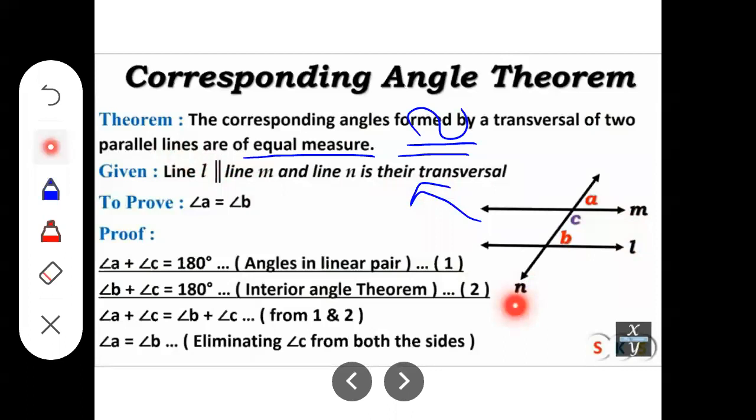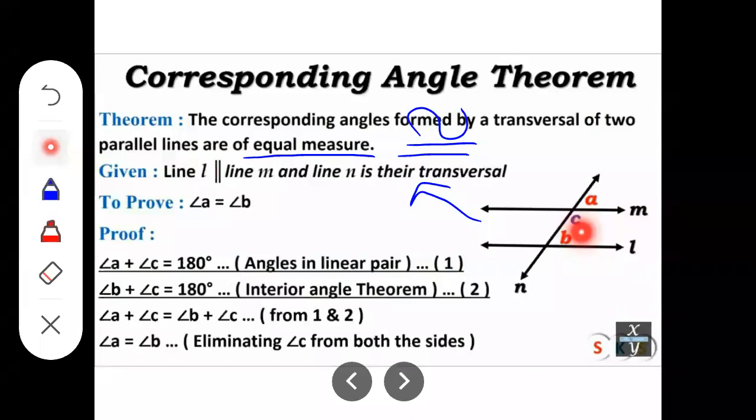Now we have to prove the corresponding angles. Okay. Now here different angles are mentioned. Angle A, angle C and angle B. Out of that, angle A and angle B, it is a pair of corresponding angle.